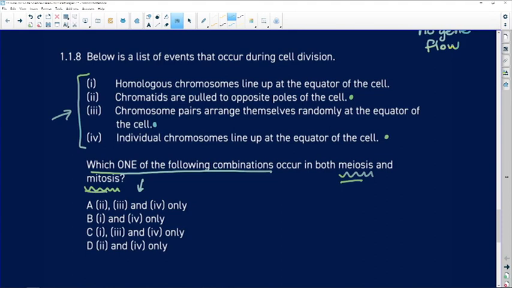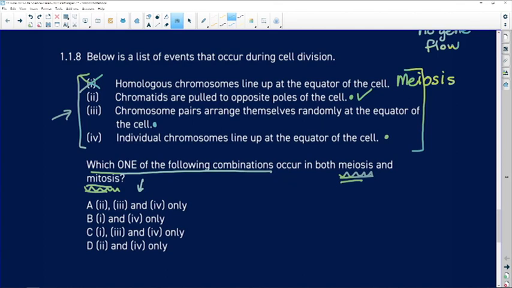So the way to answer a question like this is work out from our original list which are correct in applying to both meiosis and mitosis. So let's go. Number 1, homologous chromosomes line up at the equator of the cell. That is only typical of meiosis, not mitosis. So number 1 does not apply to mitosis. Chromatids are pulled to opposite poles of the cell. That certainly happens in meiosis and mitosis.